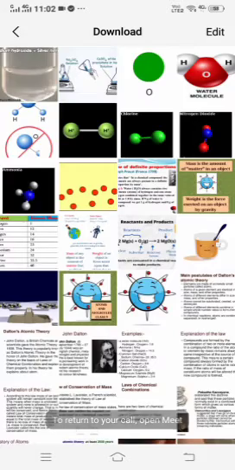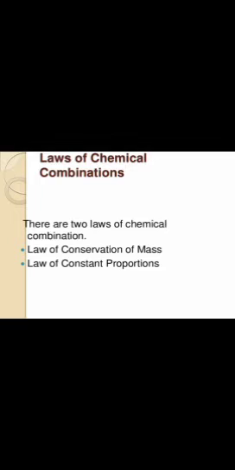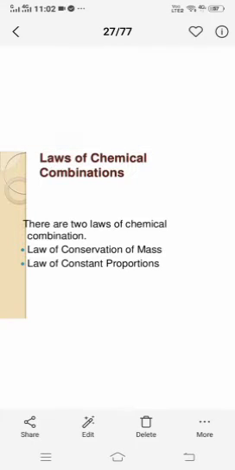So, children, this was about the laws. Let's see the first law, the law of conservation of mass. Do not get confused between mass and weight. Mass is the content, the stuff present in the body. Weight, which a person or object gets, is due to gravity. Let's see what the law of conservation of mass actually is.